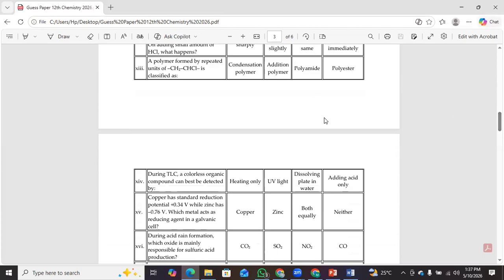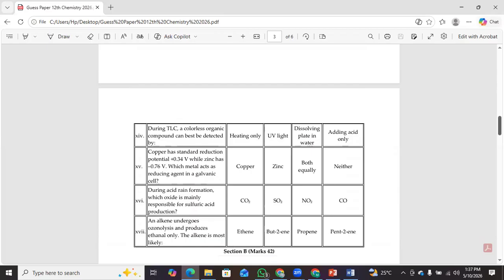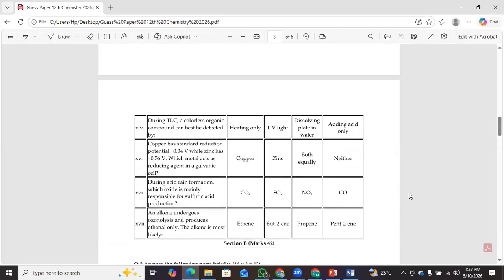Number 13: a polymer formed by repeated units of this complex is classified as. Number 14: during TLC, a colorless organic compound can best be detected by. Number 15: copper has standard reduction potential +0.34 volt, while zinc has −0.76 volt. Which metal acts as the reducing agent in a galvanic cell?